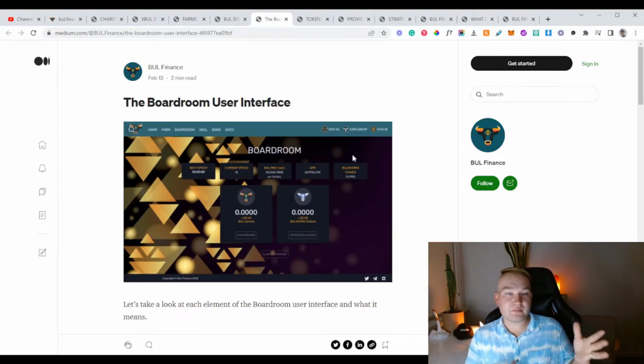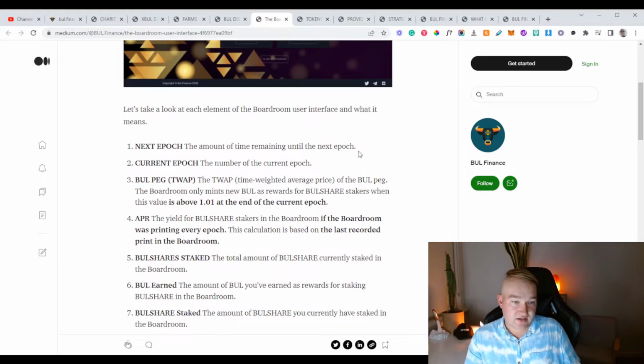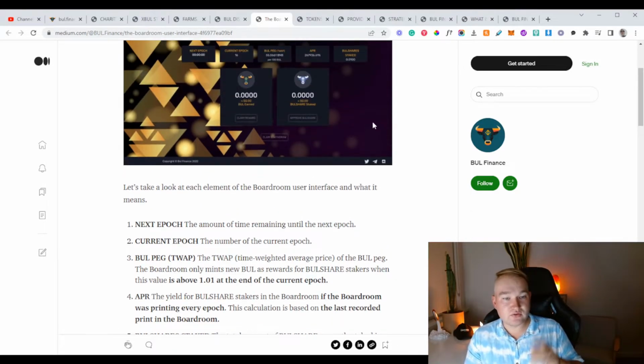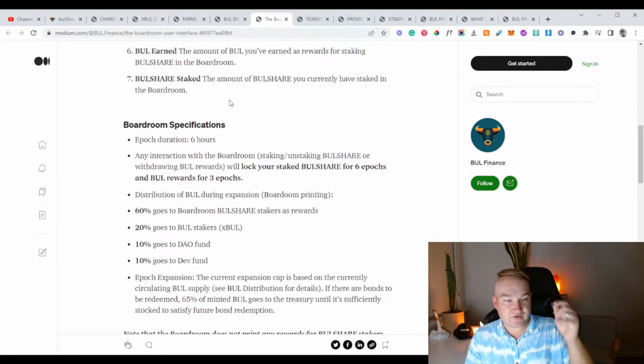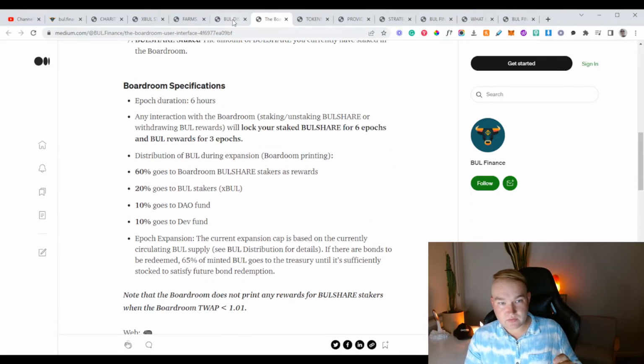Now, they've got the boardroom user interface here. So basically, they go over what each element in the boardroom user interface is and what it means. So I'll link this in the description as well because I think it's important to know. And then they've got the specifications there. That's all there for you.